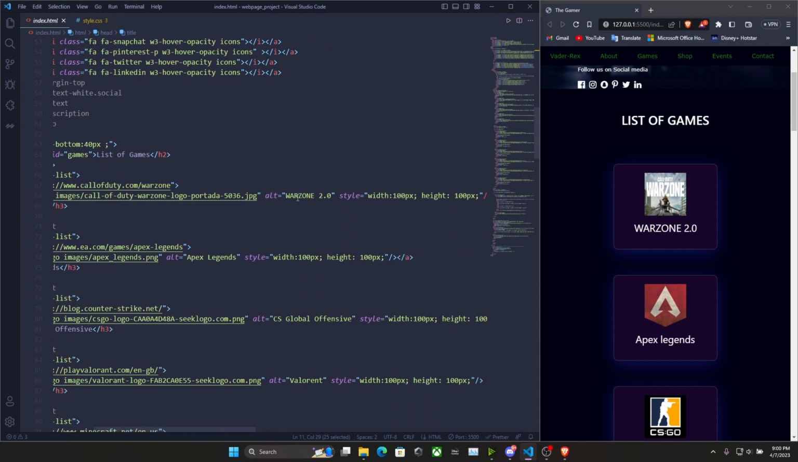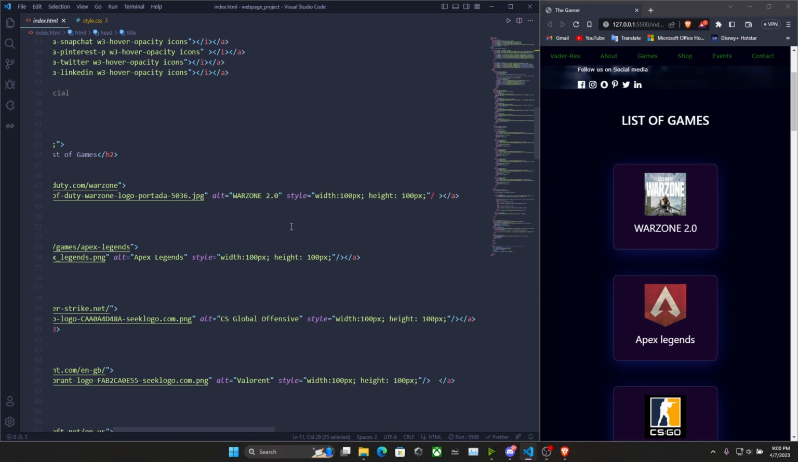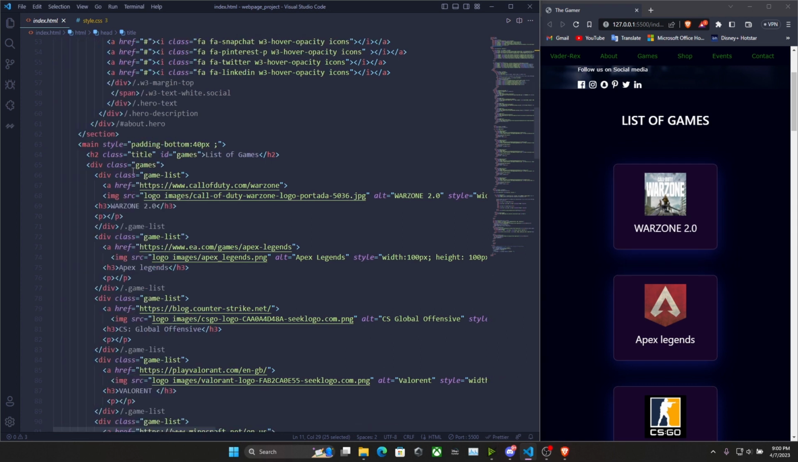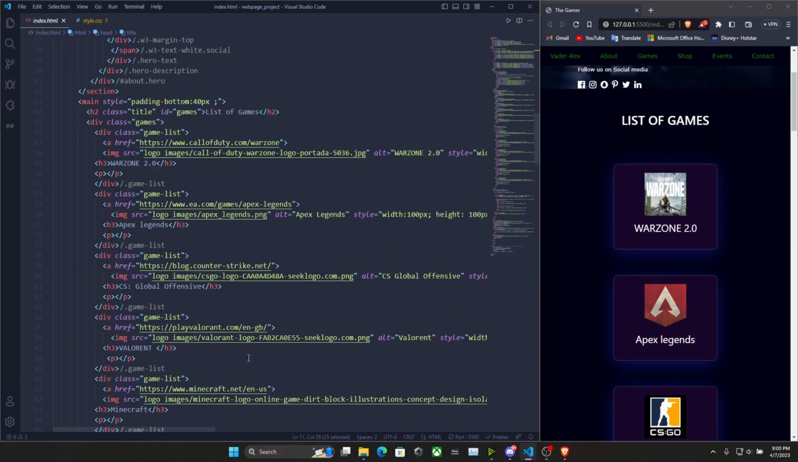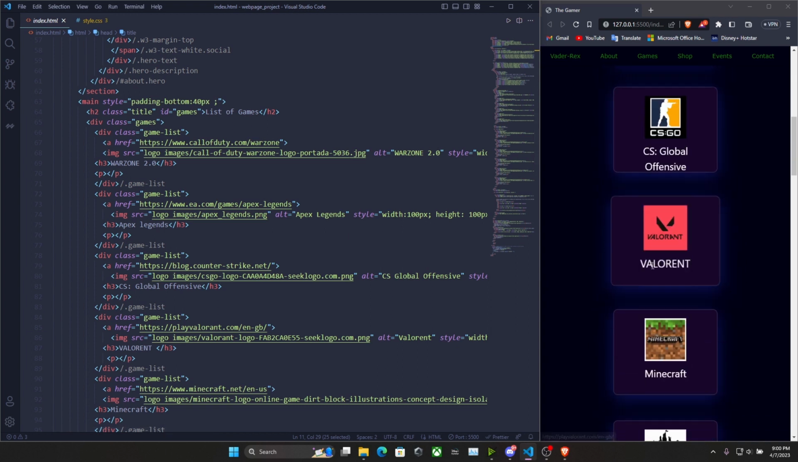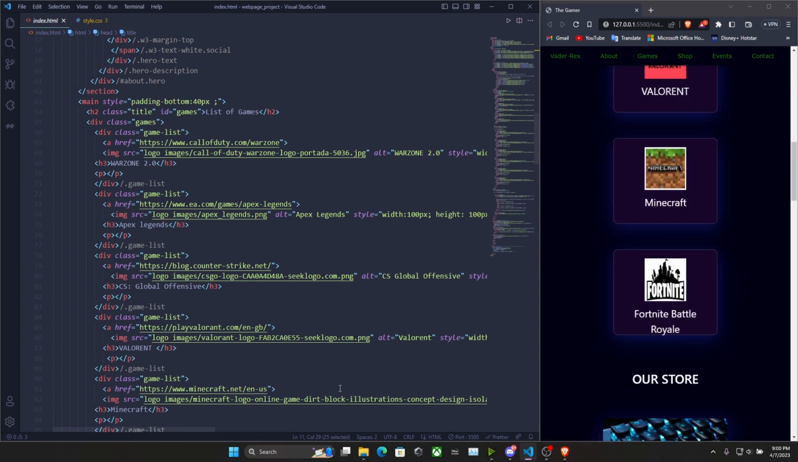Once it all is done, you can name it, and the style, whatever it says, like width is 100 pixels and height is 100 pixels. You can drop both the things together and you can save, and that's how it looks like. Once this is done, I've done all the same thing for Apex Legends, CS:GO, Global Offensive, Valorant, Minecraft and Fortnite.